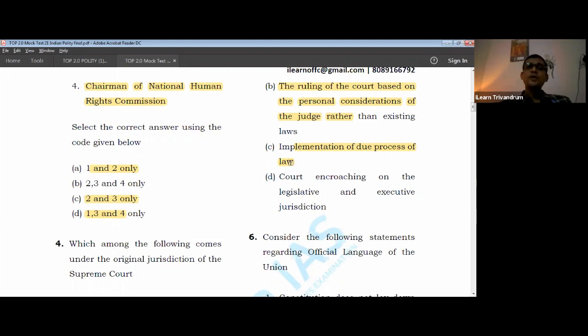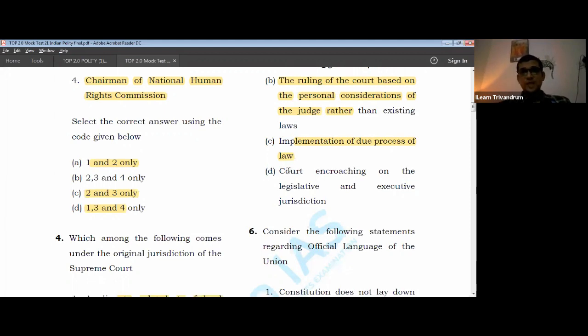Court encroaching on legislative and executive jurisdiction? No, no, that is not the real idea behind judicial activism. Why? Because judicial activism means where there is a lack of legislative intervention or where there is lack of executive action, the judiciary tries to come there and then calls upon the executive and the legislature to act. The important Vishaka case is a good example of activism, but it does not encroach into legislative and executive jurisdiction.